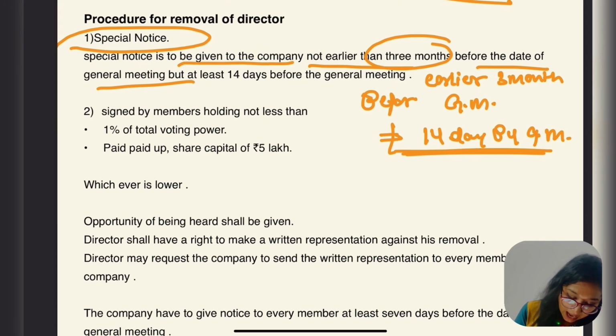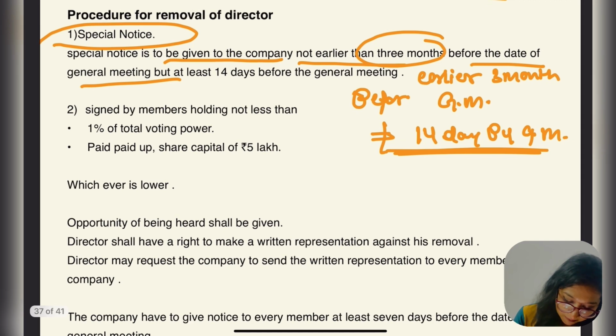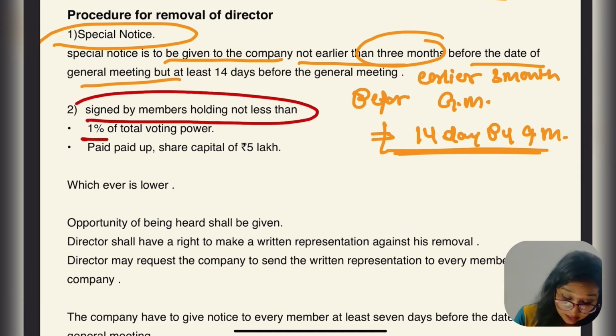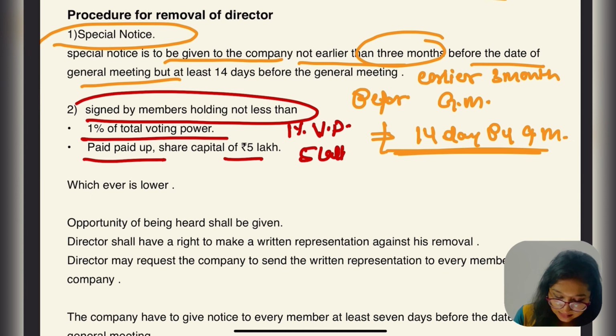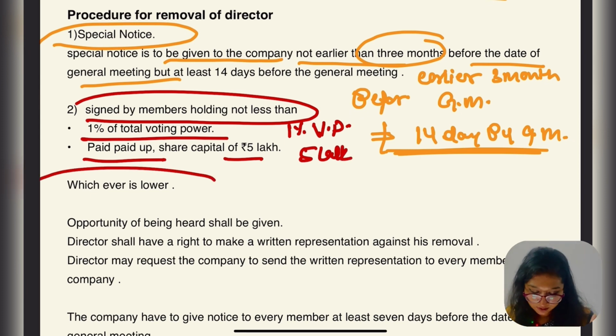It should be signed by members holding not less than 1% of the total voting power, or paid up share capital of 5 lakh. Is this clear? Whichever is lower, 1% of voting power or paid up share capital of 5 lakh. So it should be signed by at least this criteria, whichever comes lower.